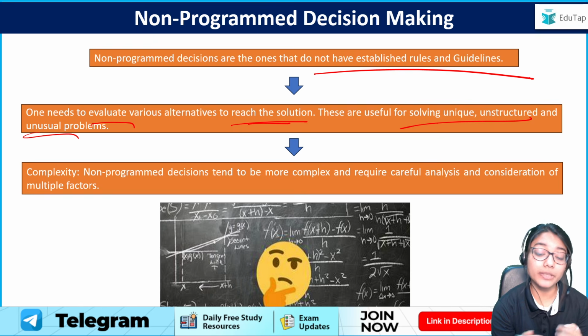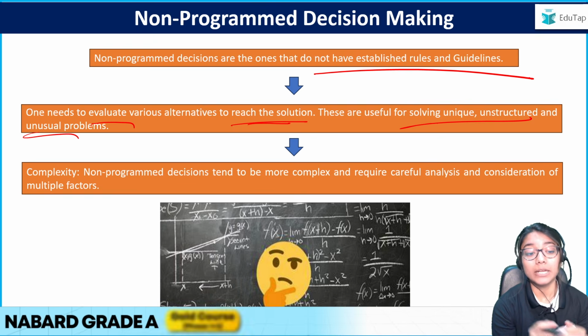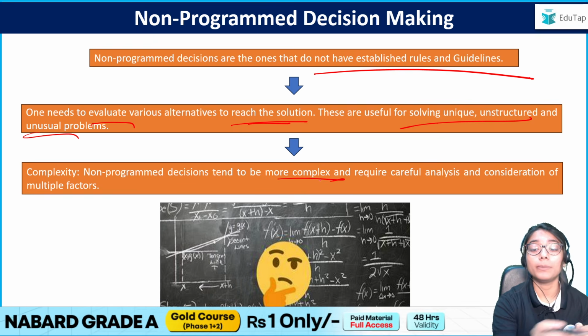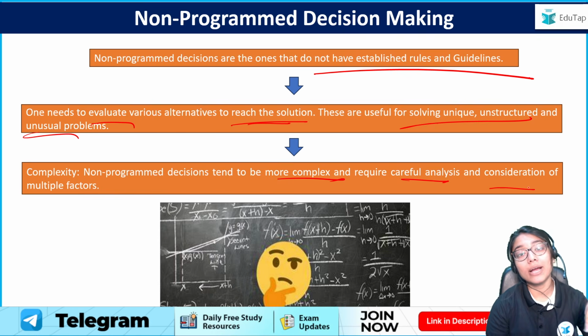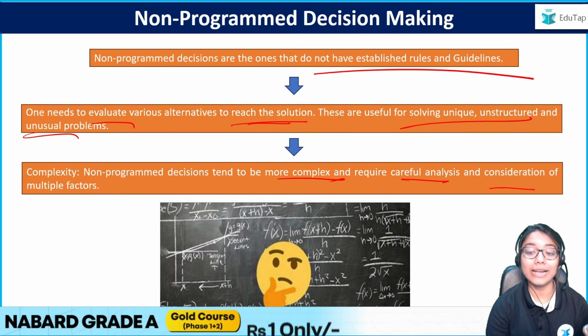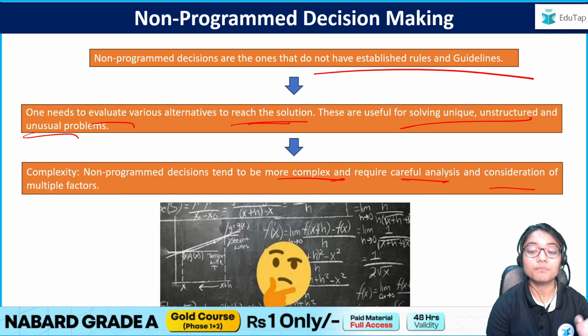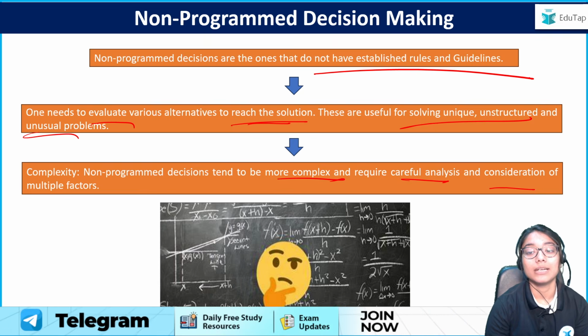And if we talk about the complexity, these decisions are more complex in nature. Why? Because you have to analyze and consider all the multiple factors, to see if you can move forward with this decision or not. And if you don't have correct information, then it becomes difficult to come to the final conclusion, right?